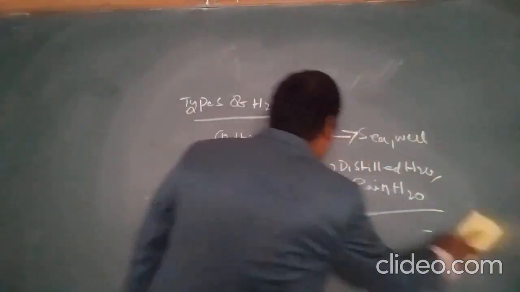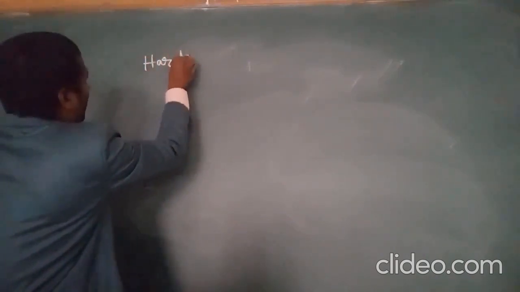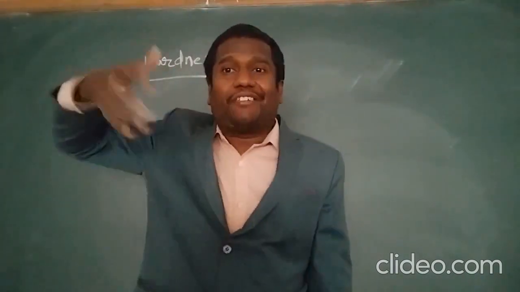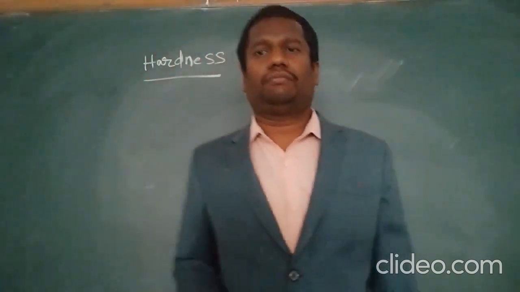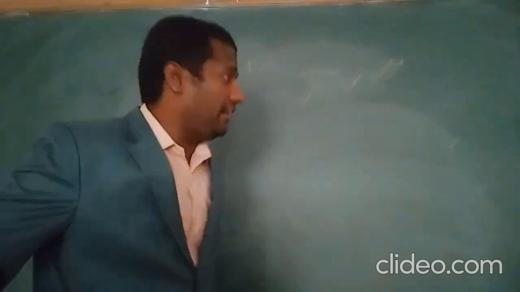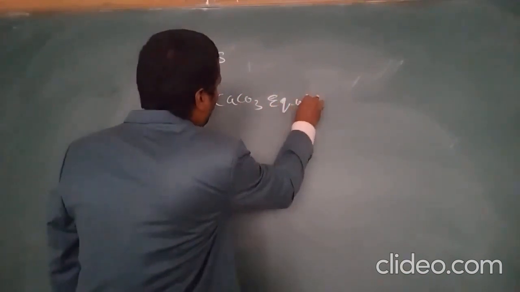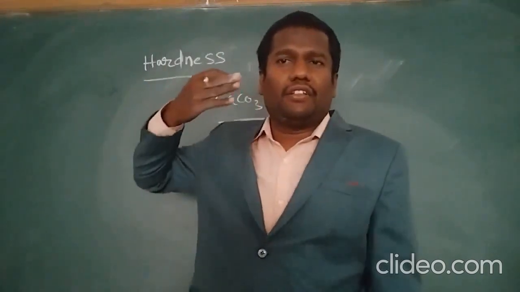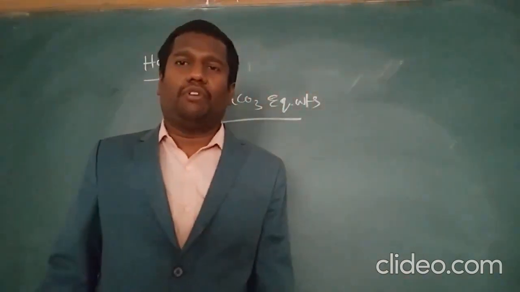Next one, hardness. How to express the hardness? Hardness is expressed in terms of calcium carbonate equivalent weights. Because the molecular weight of calcium carbonate is 100, it is easy to calculate the hardness of water.